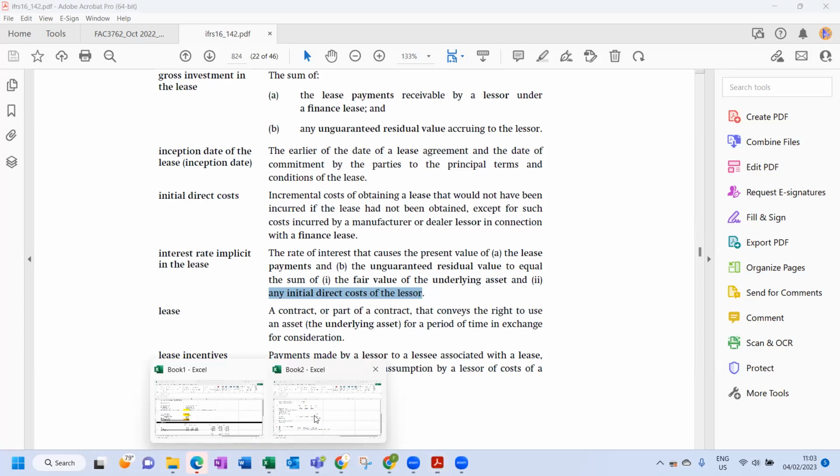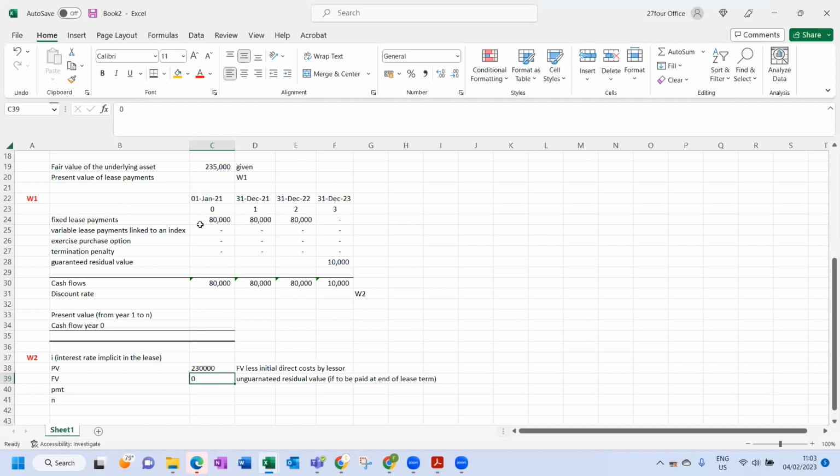So now remember, what are the lease payments? This is the lease payments. Okay, so that's important to be aware of. This is the lease payments. So that is important to take note. So the complication over here is as follows. Your payment is your fixed lease payment, which is 80,000 Rand.